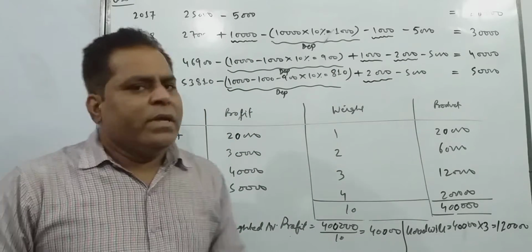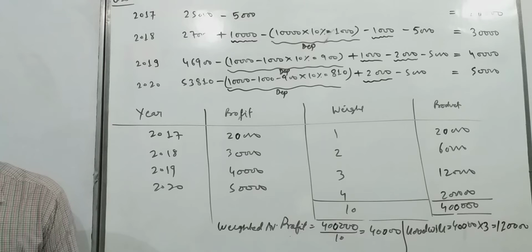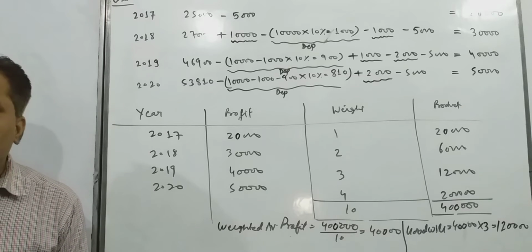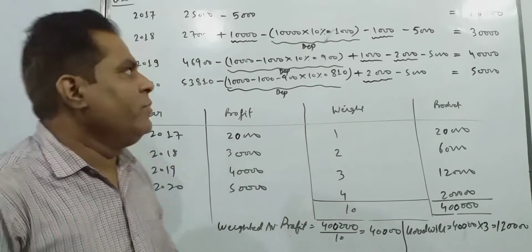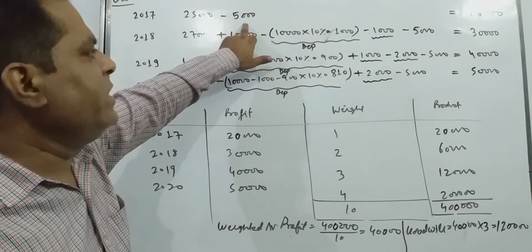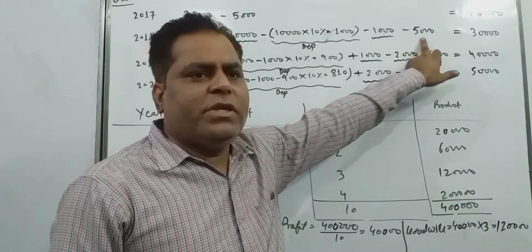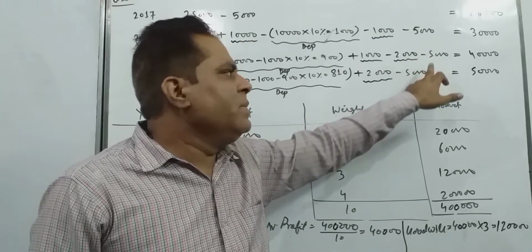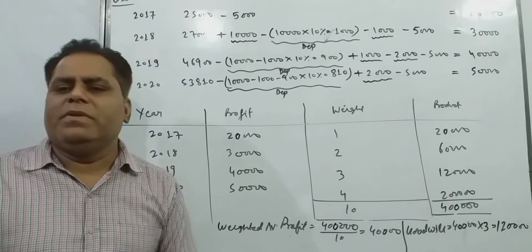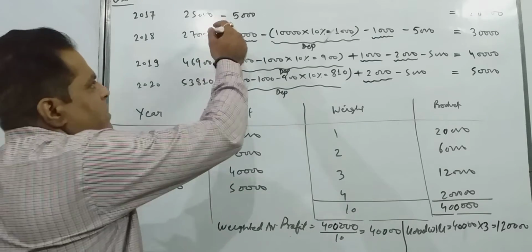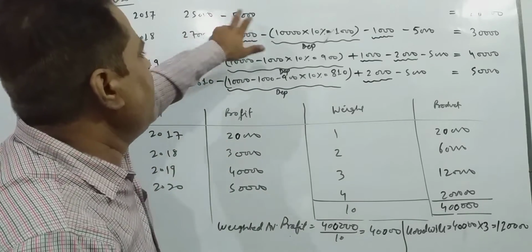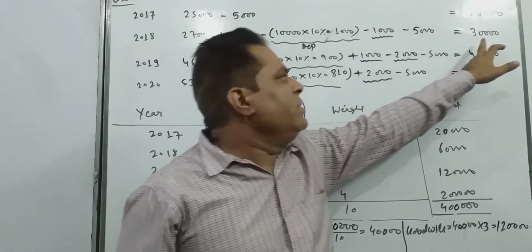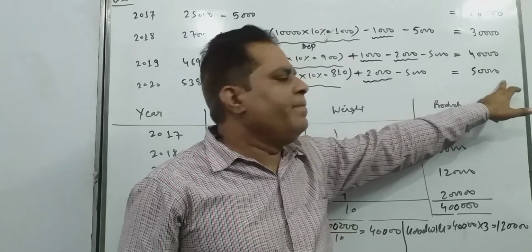Okay. Now after that, this is adjustment number 3. We have to charge management cost 5000 rupees every year. So what we are doing? 5000 we are deducting here, 5000 here also, and 5000 here also. Every year we are deducting 5000 rupees because it is a normal expense of our business. So now after this we are getting 25,000 minus 5,000, 20,000. In the same way, after adjusting, we are getting this normal profit.